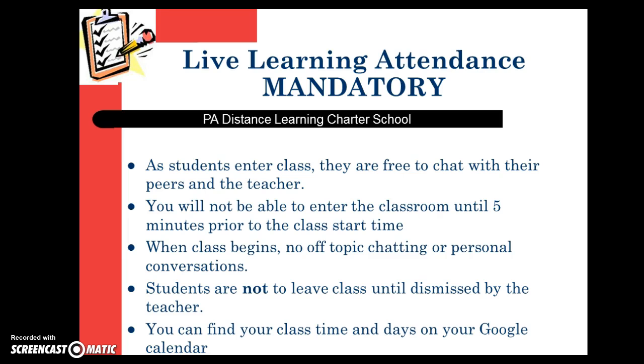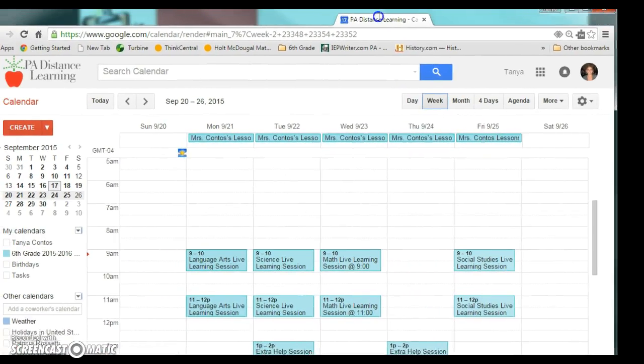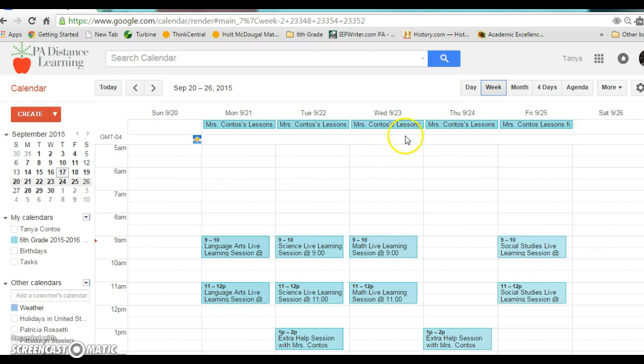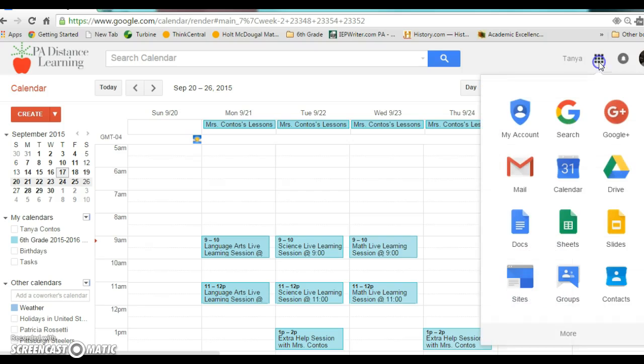It'll look very similar to yours. Okay, let's see here. All right, when you log into your email, everyone, you're going to see this button in the upper right-hand corner. This is called the Google Apps button. When you click on it, it will take you to a lot of different options. Again, you'll probably be coming from your mail.